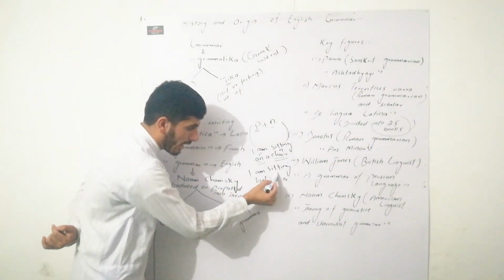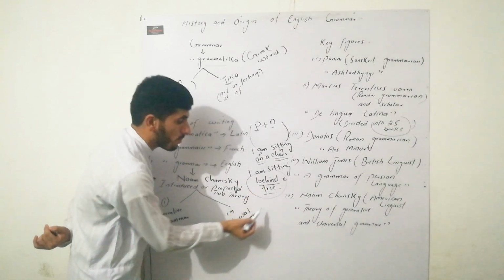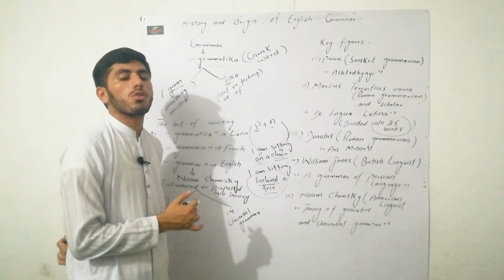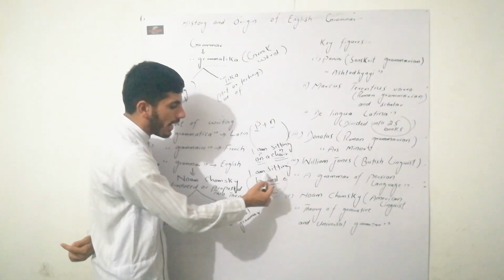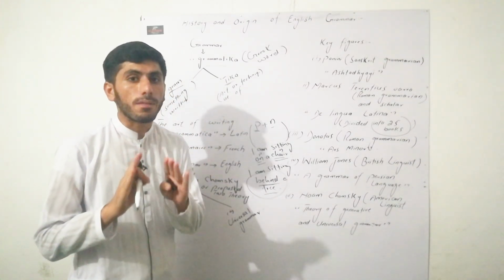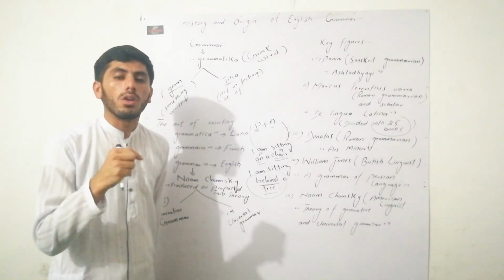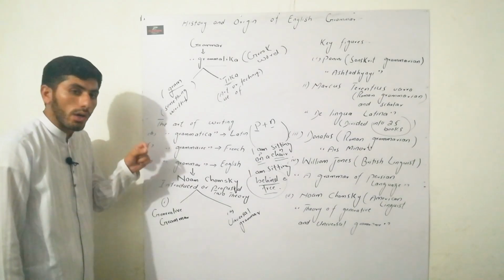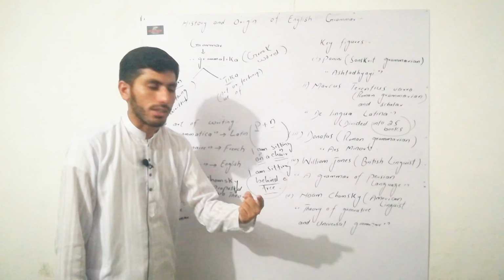So the prepositional phrase starts with a preposition and ends with a noun. So behind a tree is also a prepositional phrase. So on a chair and behind a tree, these two are prepositional phrases. We wrote two phrases, but we followed only one rule. So the theory of generative grammar tells us about that.